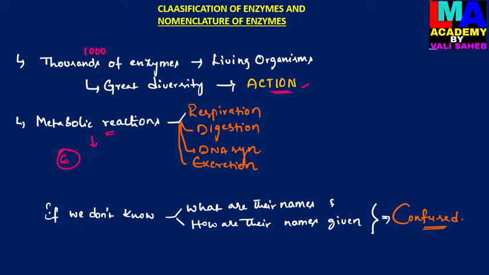But if you don't know what their names are and how their names are given, we will get confused. So to avoid the confusion and to differentiate them, we use a naming system. Nomenclature is nothing but the naming system, which was first introduced by the scientist Duclos in the year 1883.